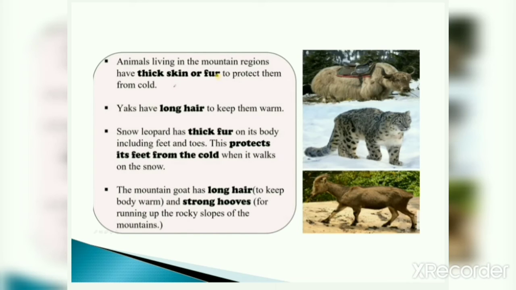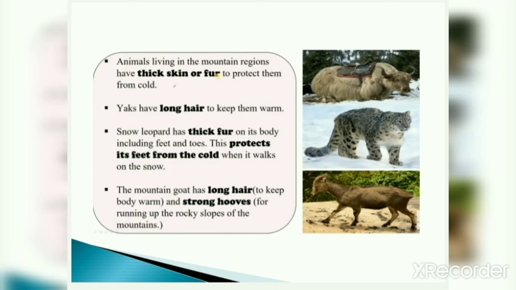Snow leopard has thick fur on its body, including feet and toes. This protects its feet from the cold when it walks on the snow. Means feet and toes also have thick fur, and this thick fur protects it from the cold when it walks on the snow.